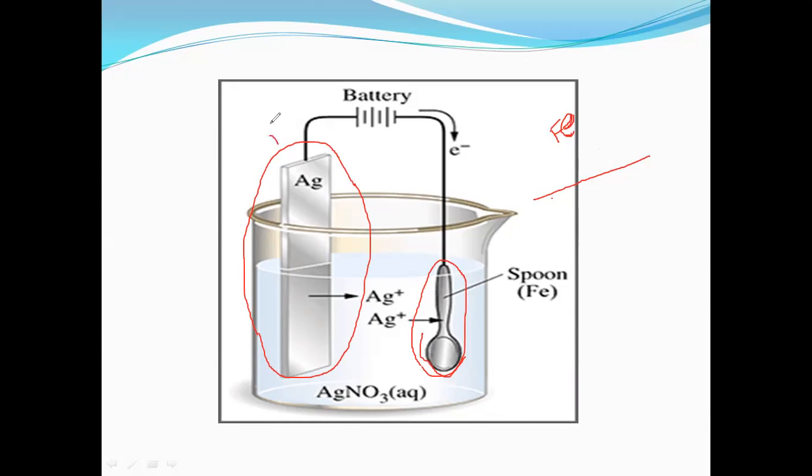Now, on the left hand side we are placing the anode and on the right hand side we are placing the cathode. Then the dissolution of silver takes place by the oxidation reaction. When two metals are in electrolysis conditions, one of the metals acts as the anode, and the rest of the metal is known as the cathode. Then silver is oxidized, Ag gives rise to Ag+ plus an electron. Loss of electrons is known as oxidation.